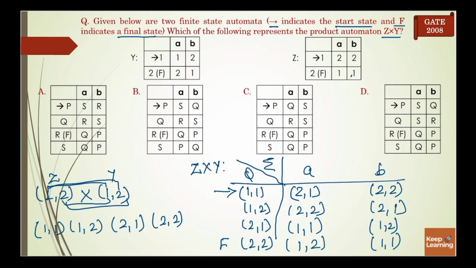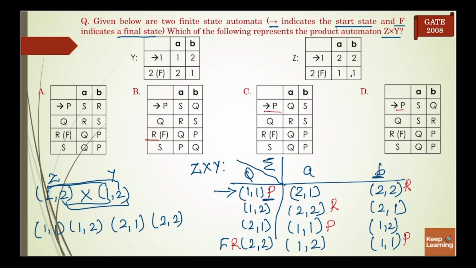But in the answer, the states are named as P, Q, R and S. Since in all the options P is our initial state, it means 1 1 will be P. And R is a final state, so it means 2 2 will be R. Now just check the options.